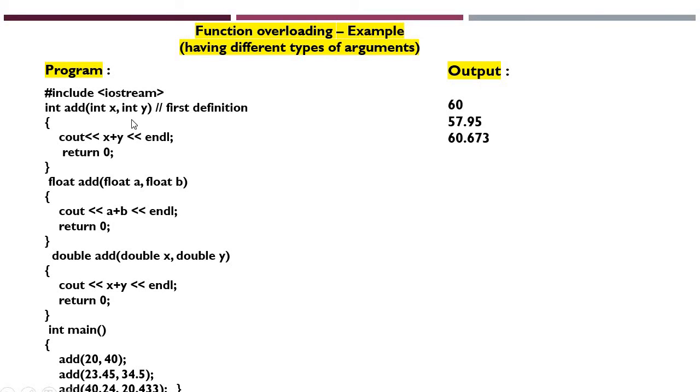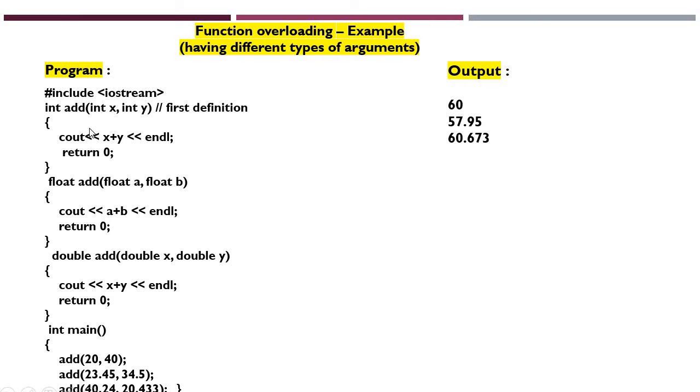The same pattern. First, I have created one function add with two integer values x comma y. First definition, I have added two values x plus y. Then similarly in the second case you can see the difference in the return value also. Here int and in the second case it is float. Then the function name is same, only add. The three functions I have defined here.